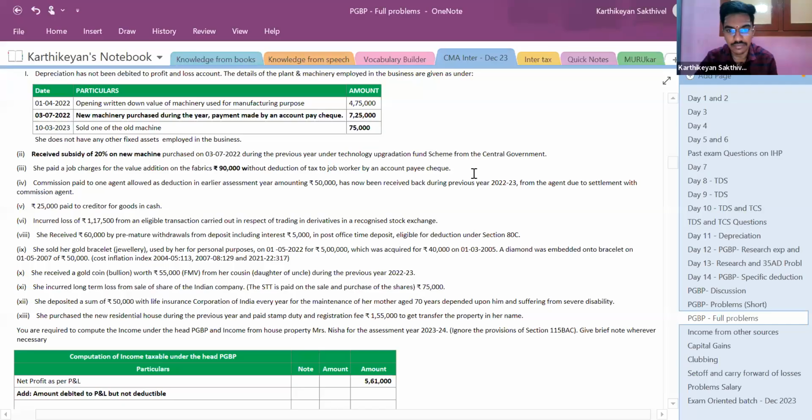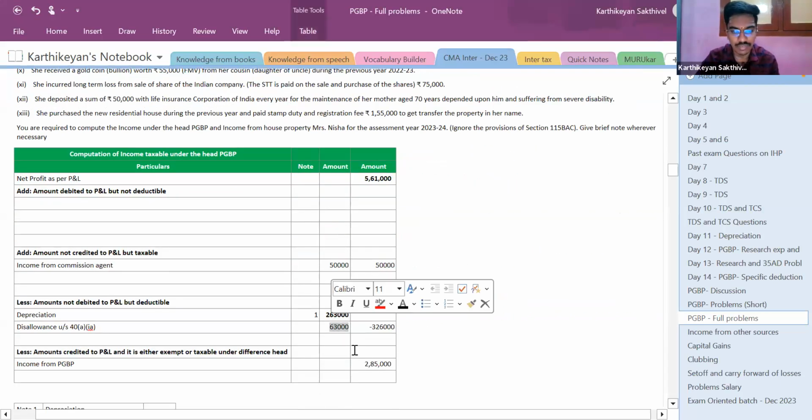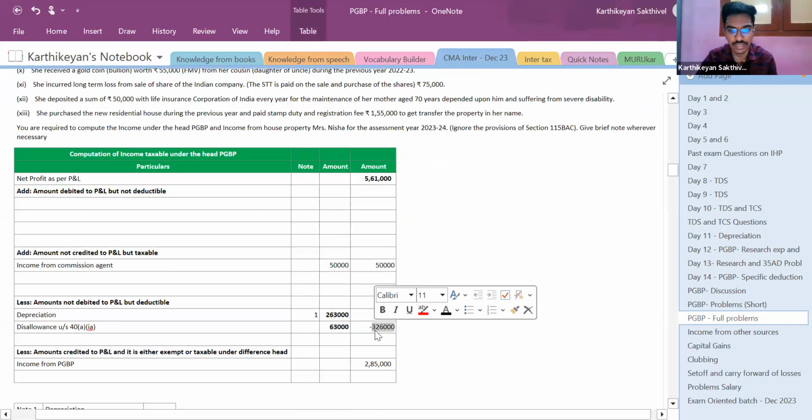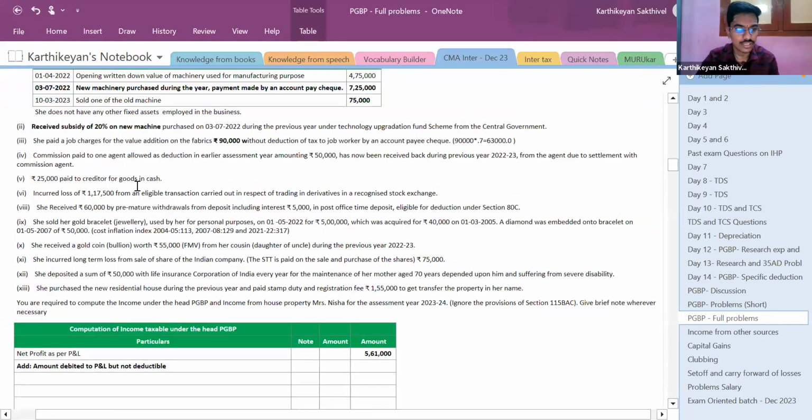So இந்த 90,000ல 70% can be claimed as an expense. Correct? So 90,000 into 0.7, 63,000. So 63,000 can be claimed as deduction, and the 63,000 தான் இங்க இருக்கு. Okay, this point is done.